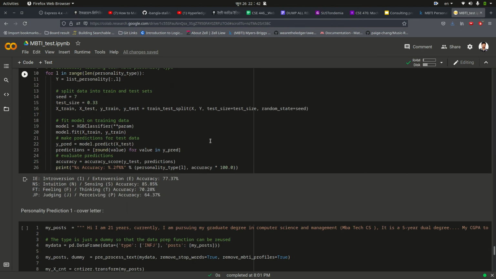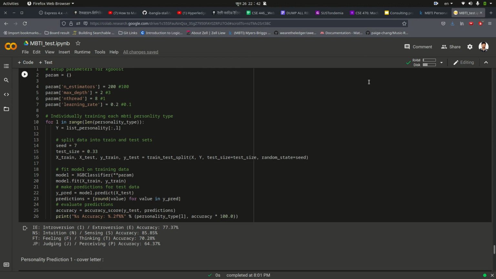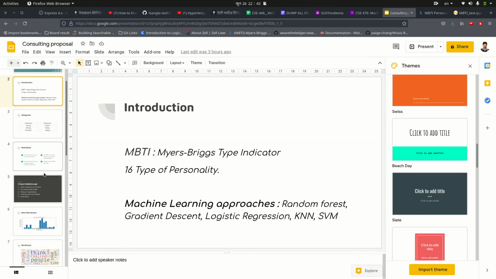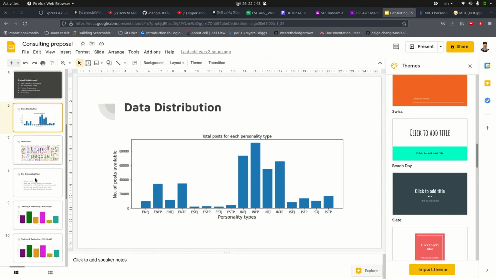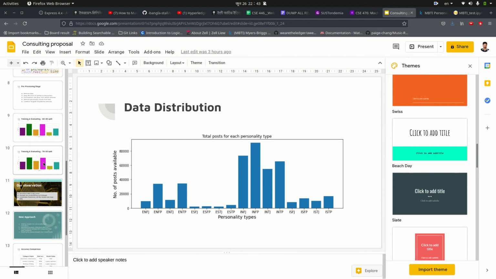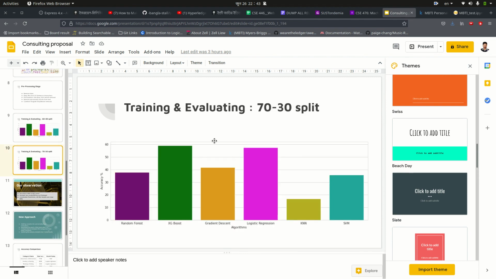After analyzing this, I have shown the chart here. You can see this is the training evaluation part after the 70 to 30 split of the dataset. It was the accuracy rate.